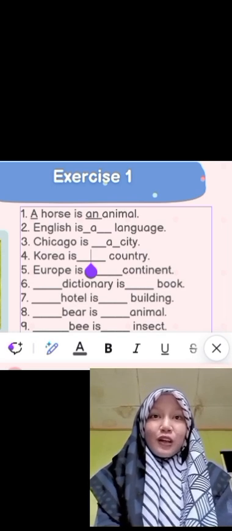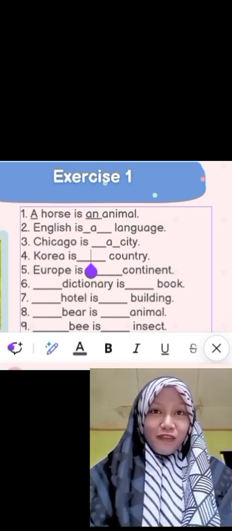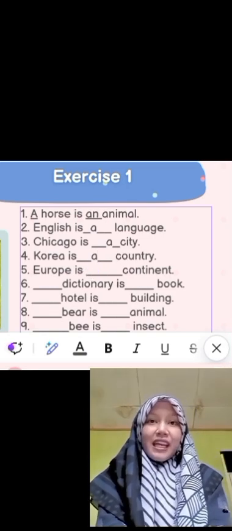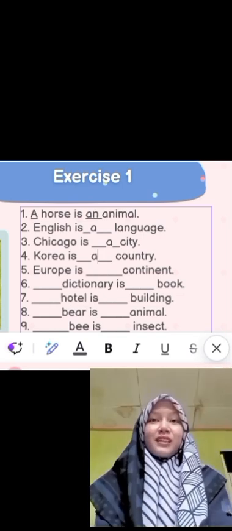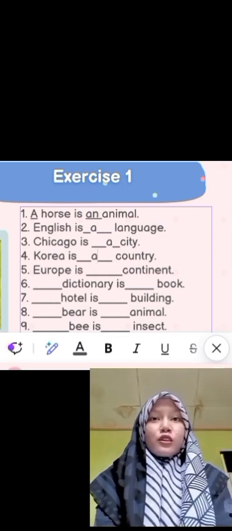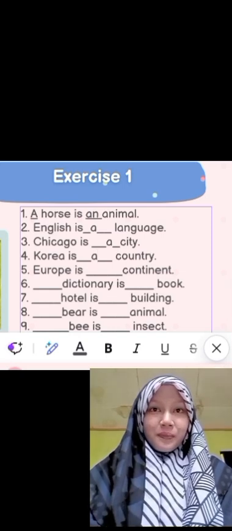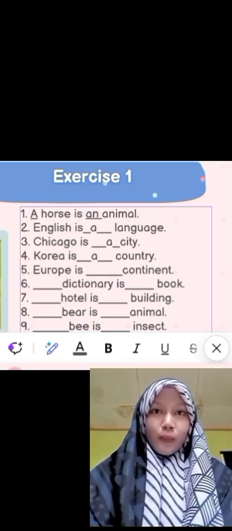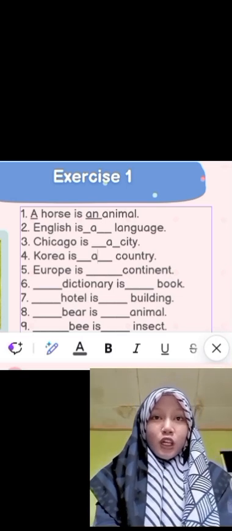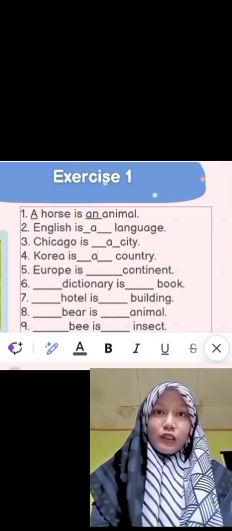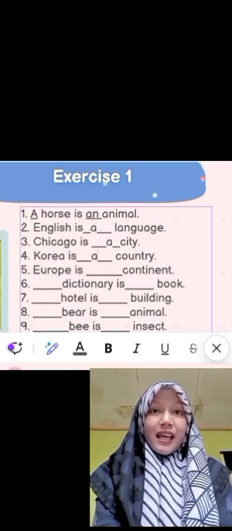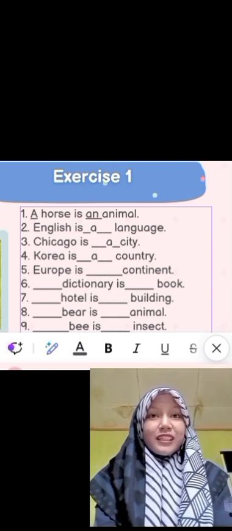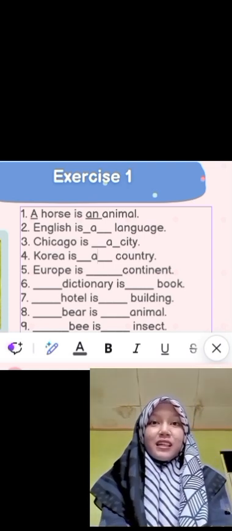The fourth, Korea is country. It is just like my example before. So the answer is a. Korea is a country. The next, Europe is continent. What are we going to put in here? Continent is also like city and country. It begins with C and C is a consonant. So we put a. Europe is a continent.